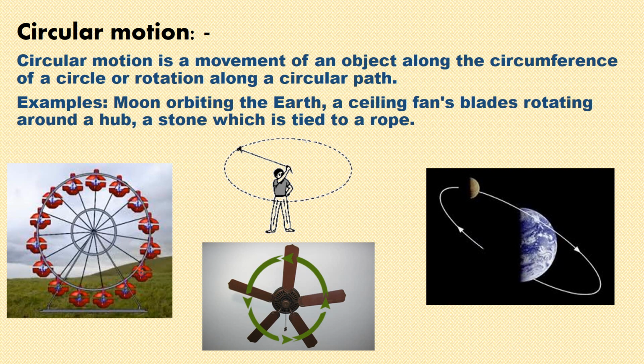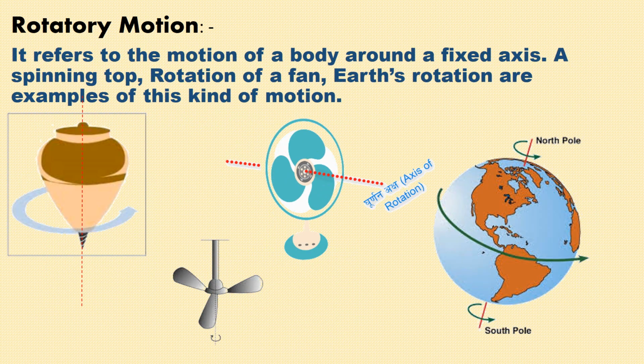Next is circular motion. Circular motion is a movement of an object along the circumference of a circle or rotation along a circular path. In this, the object will move in a circular path. For example, the moon orbiting the earth, a ceiling fan's blade rotating around a hub, a stone tied to a rope moving in a circular path, this merry-go-round. So these are examples of circular motion.